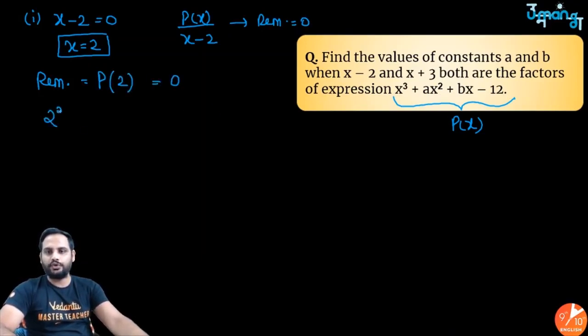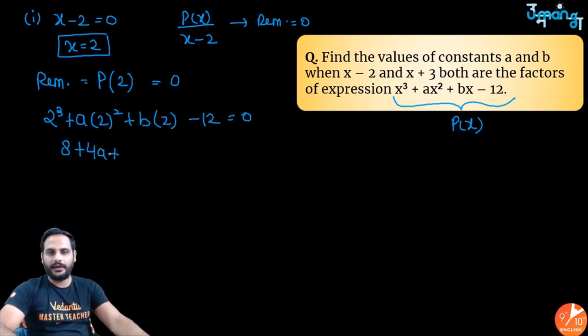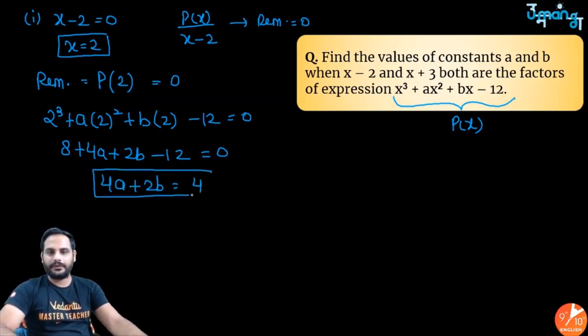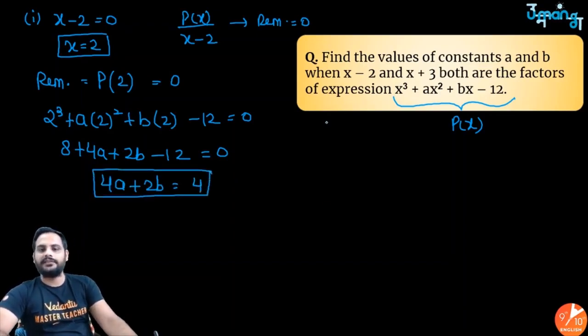So 2 cube plus a into 2 square plus b into 2 minus 12 equal to 0. So 8 plus 4a plus 2b minus 12 equal to 0. 8 minus 12 is minus 4, shift it there. So 4a plus 2b is equal to 4. Okay, first equation.